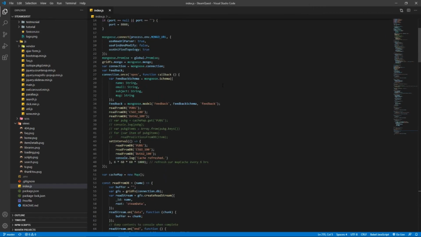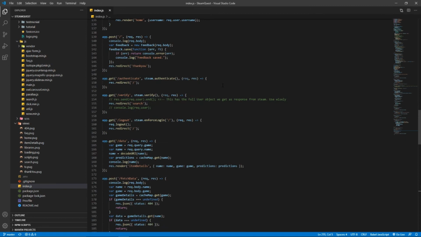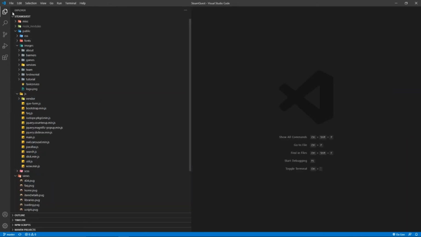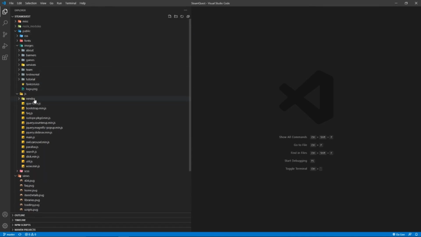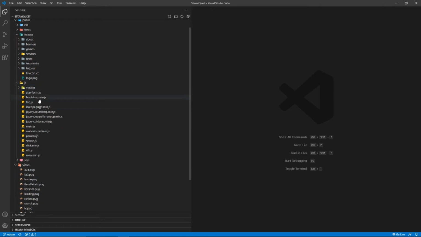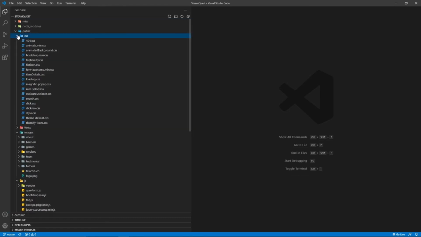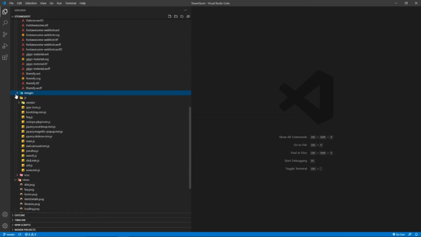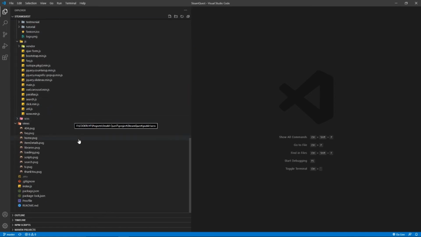This is our index.js file. Here's a brief look at our directory for SteamQuest. We have various JavaScript files, pug files which are basically templates, CSS files, fonts, images. These are the images which you see in the website.